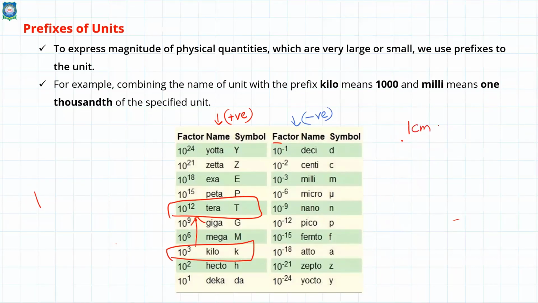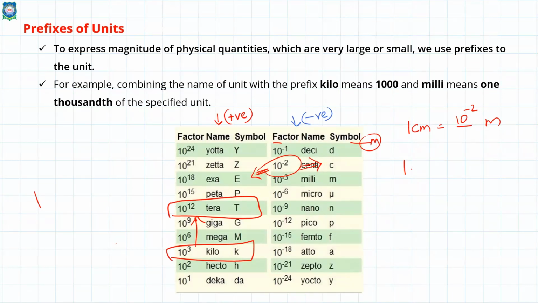1 centimeter is equal to dash meter. Tell me, very simple. The base is meter. 1 centimeter is how much in meter? 1 by 100. Use power terms. Don't say 1 by 100 now: 10 raised to minus 2. Don't say 1 by 100 or 1 by 1000; we don't follow that here because it is more confusing. Always use exponent powers to express quantities. So it can be written as 10 raised to minus 2.